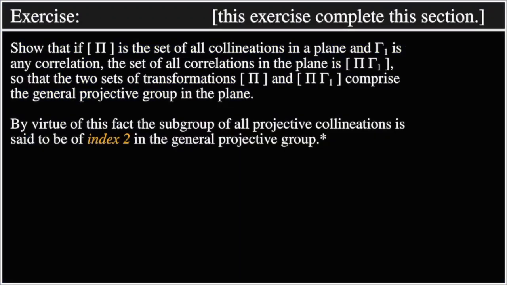Exercise. Show that if the class pi is the set of all collineations in a plane and gamma sub 1 is any correlation, the set of all correlations in the plane is the class pi gamma 1, so that the two sets of transformations, square brackets pi and square brackets pi gamma sub 1, comprise the general projective group in the plane. By virtue of this fact, the subgroup of all projective collineations is said to be of index 2 in the general projective group.